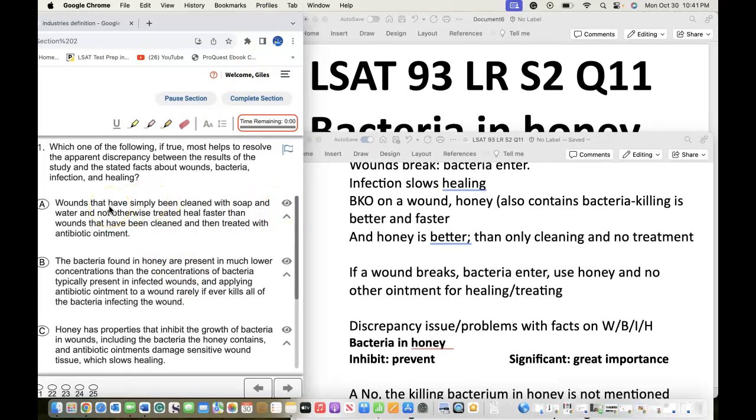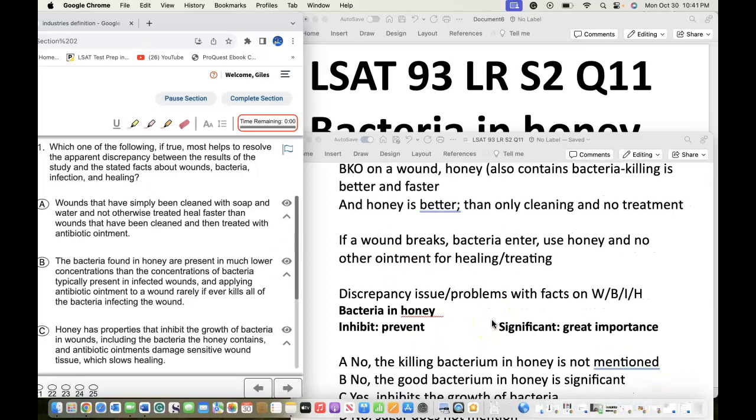Wounds that have simply been cleaned with soap and water and not otherwise treated heal faster than wounds that have been cleaned and then treated with antibiotic ointment. We're going to say no. The killing bacteria in honey is not mentioned, so let's go ahead and take that one out.